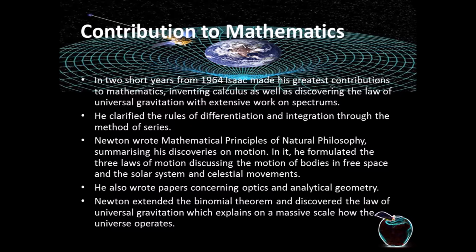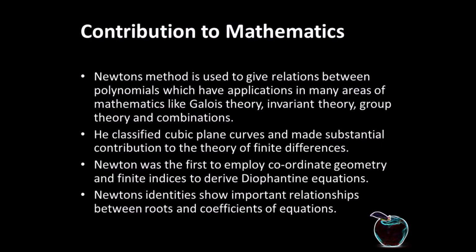In it, he formulated the 3 laws of motion, discussing the motion of bodies in free space and the solar system, including celestial movements. Newton extended the binomial theorem and discovered the law of universal gravitation, which explains how the universe operates on a greater scale.